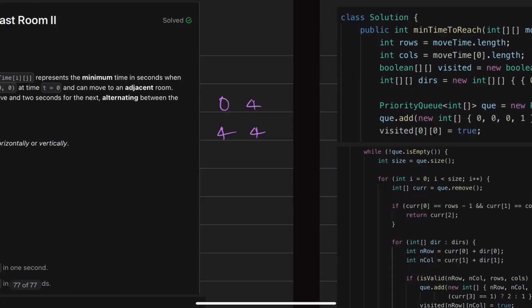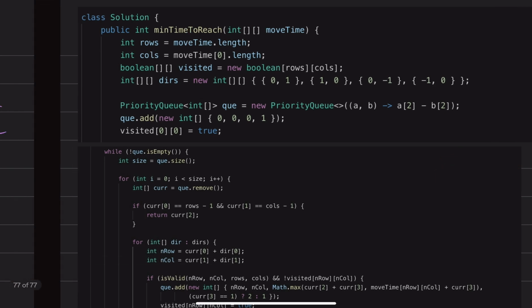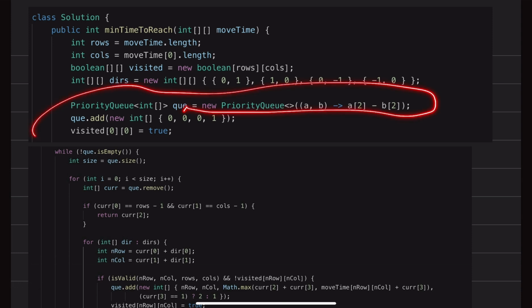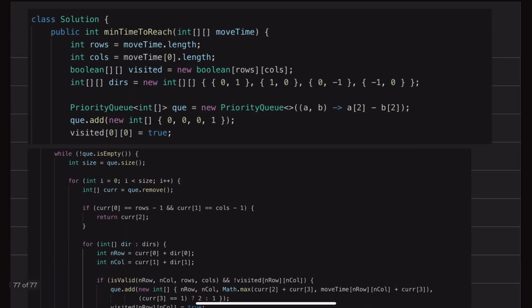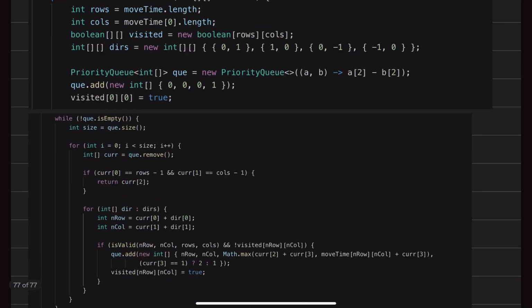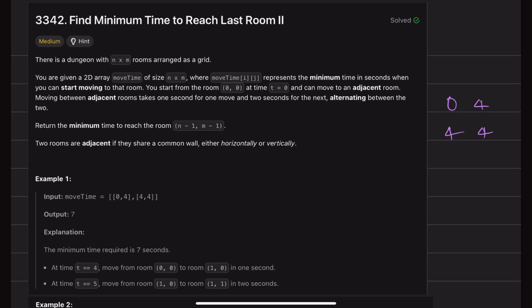We have already discussed the time complexity. The space complexity will also be order of n cross m, because we are using this priority queue. So yes, we have solved it. I hope I was able to make you understand the solution and how I arrived at it, and that things are clear. So that's about it. Thank you.